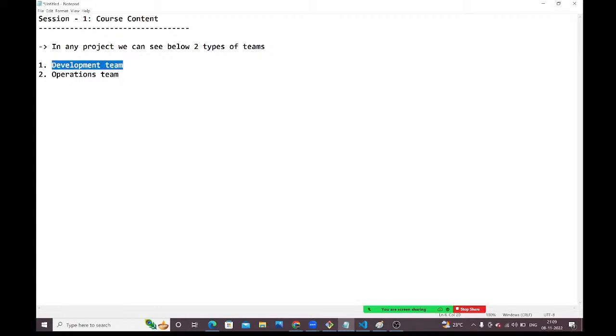They will write the code by using some programming language as per client requirement.